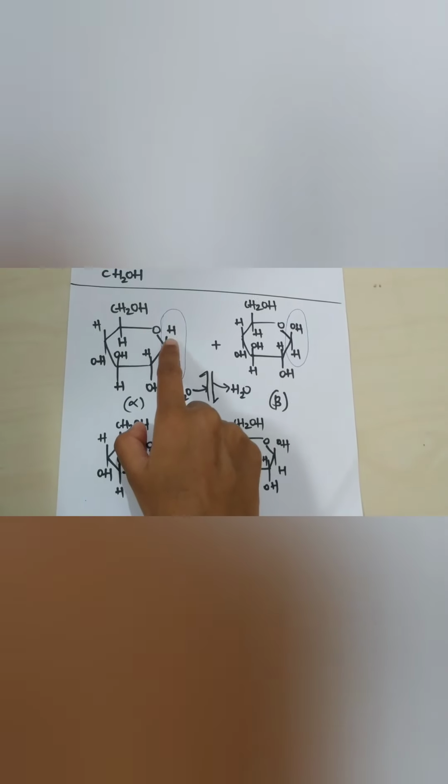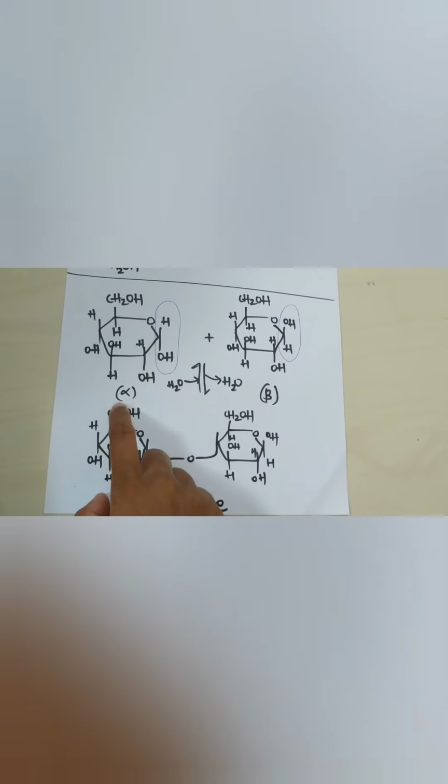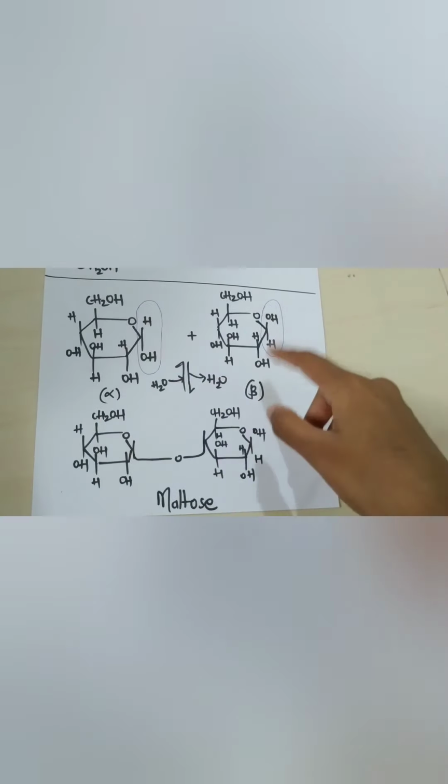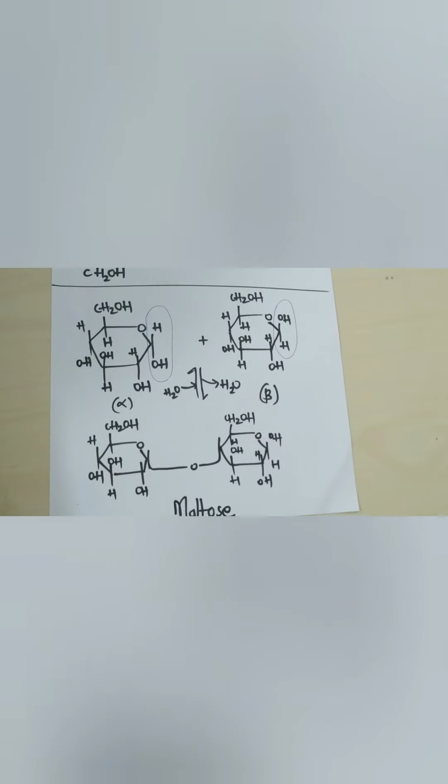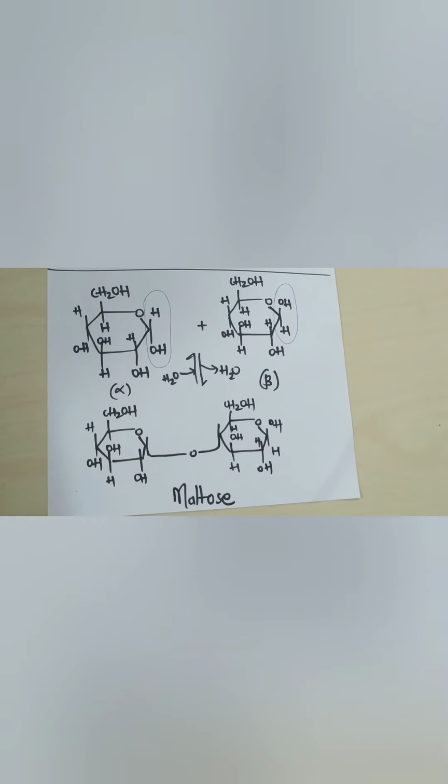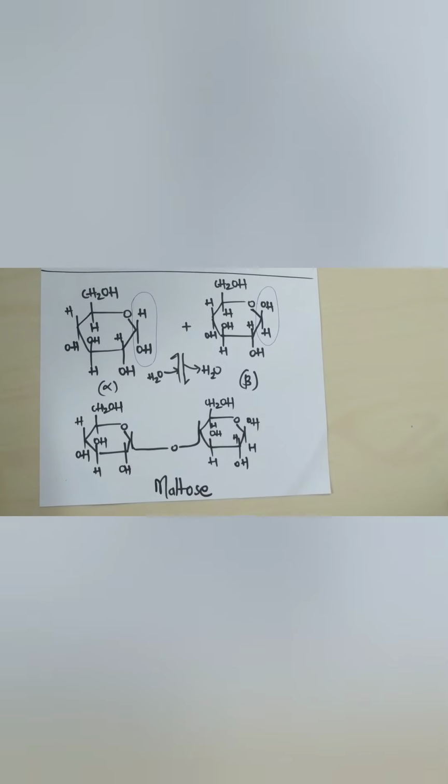The H of alpha glucose and the OH of beta glucose are removed, forming an H2O molecule, and the two join together in a condensation reaction. So this is how disaccharide formation takes place. We took the first example as maltose.